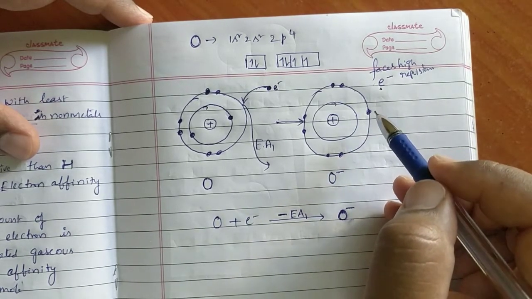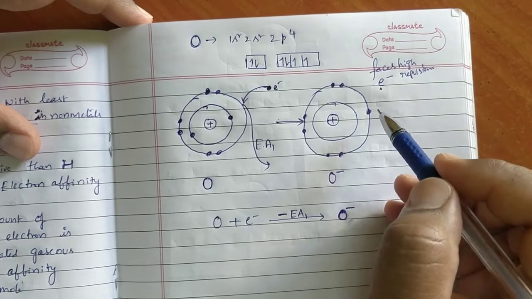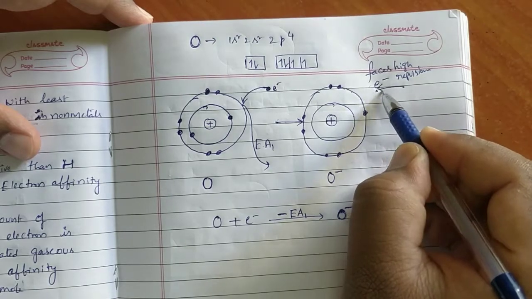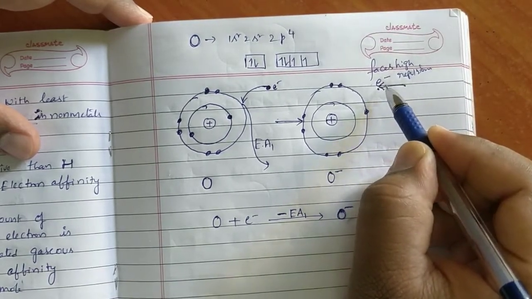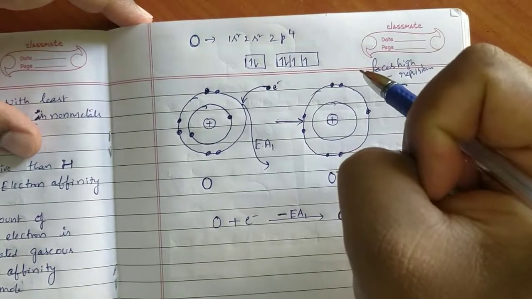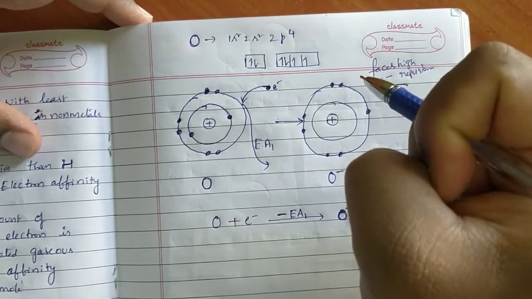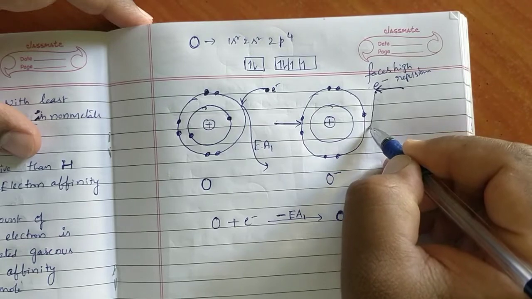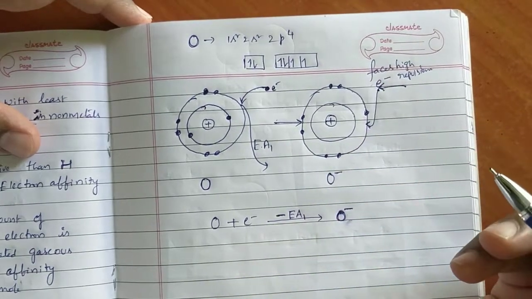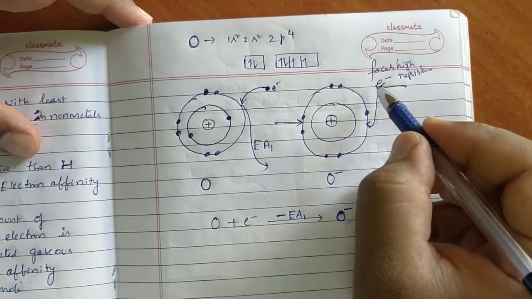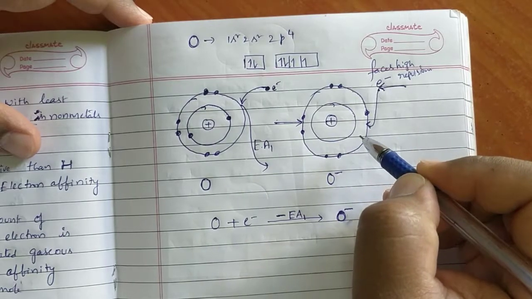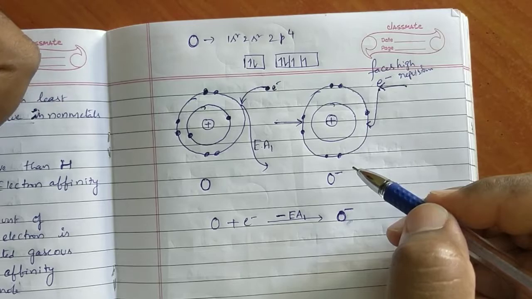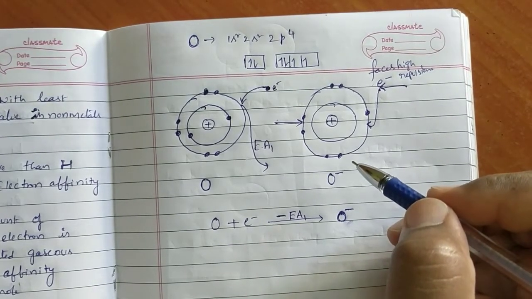Is it okay? Then what are we going to do? We are supplying some amount of energy to the electron from outside, meaning we are forcing that electron to enter the outermost shell. That electron is not able to enter on its own, so we are giving some energy from outside in the form of heat energy.